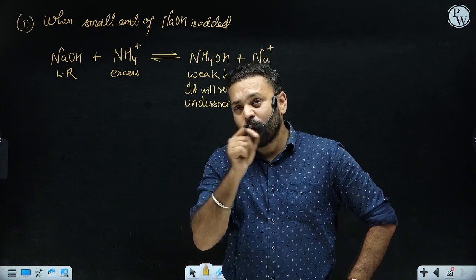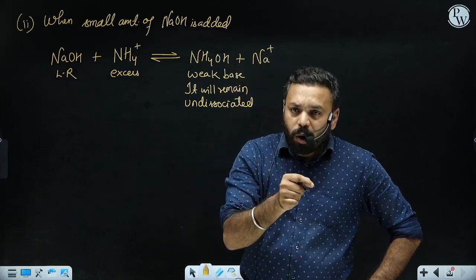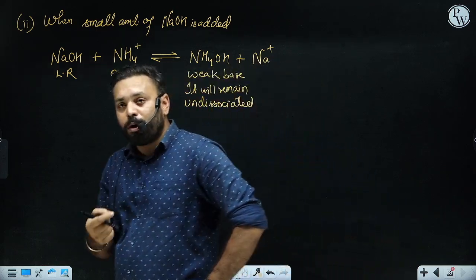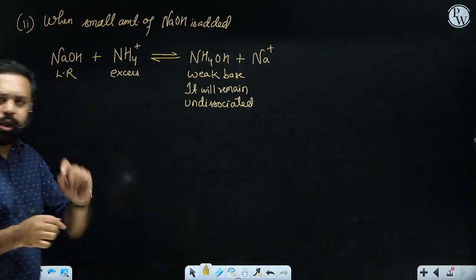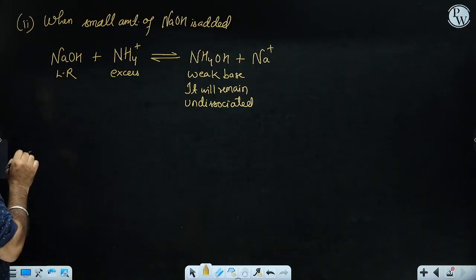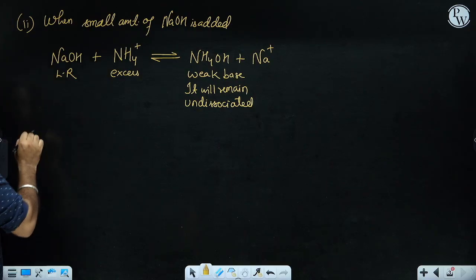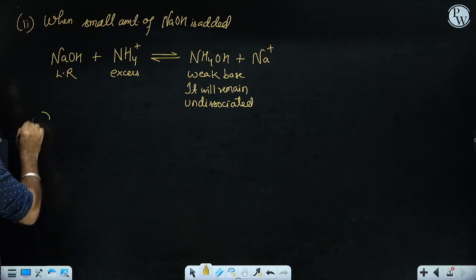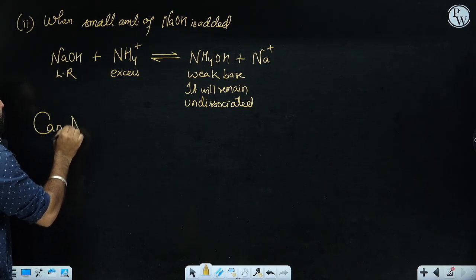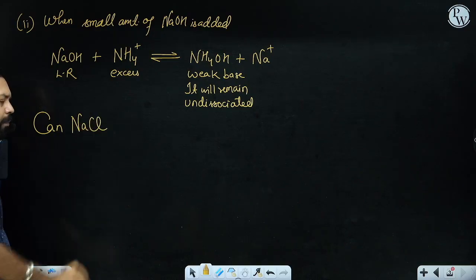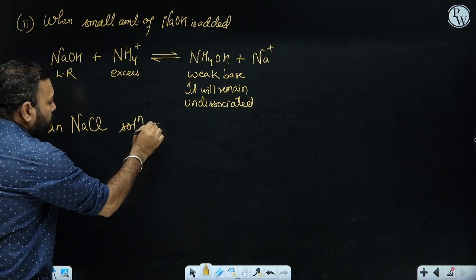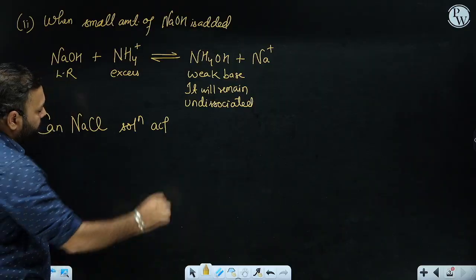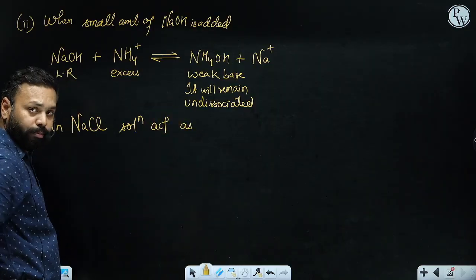If you understand the concept of simple buffer, then only you will be able to understand the concept of acidic buffer. Fine. So one more thing, you must think about one particular case. Let's say, sir, can NaCl solution act as a buffer? Some student may think, yes sir, it can act as a buffer.